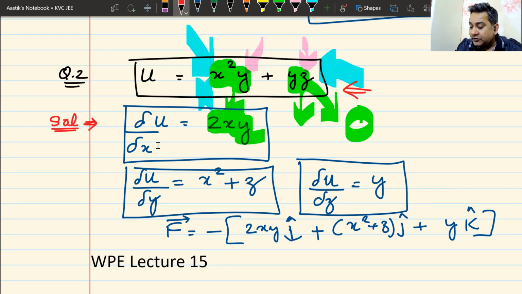Now, in today's class, we are going to see what other questions can come in this particular category. We had seen if you are given force, how to find work done. If you know work done, the negative of that work done will be equal to the change in potential energy. We have done questions of that type. Second type of question, you were given the energy function and asked to find the force. You find the partial derivative and you get the force.